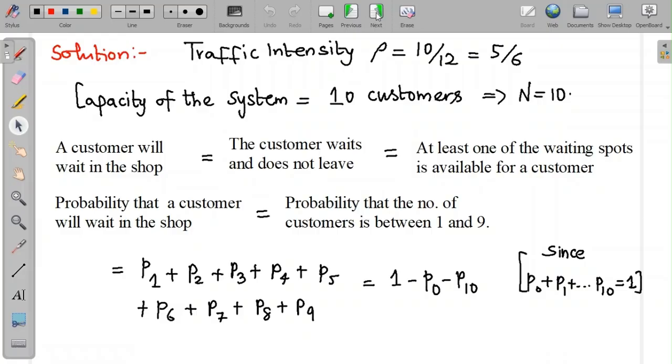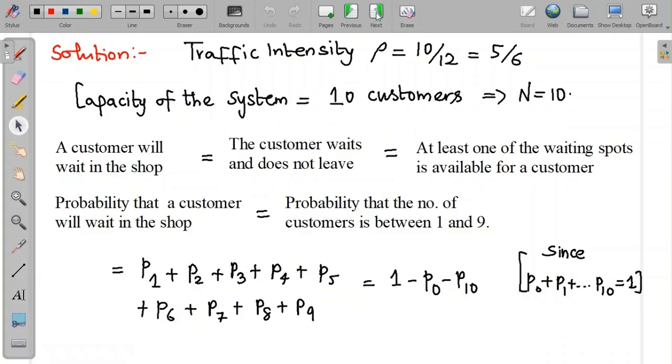If he waits, there is already one customer and there is also a waiting space available for this customer. So this implies the number of people in the barber shop is a number between 1 and 9, both inclusive. It is not 0 because if n is 0, he need not wait, he'll get served. And it's not 10 either, because if it's 10, there is no place to sit and he'll leave the barber shop.